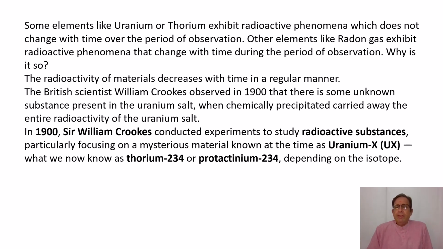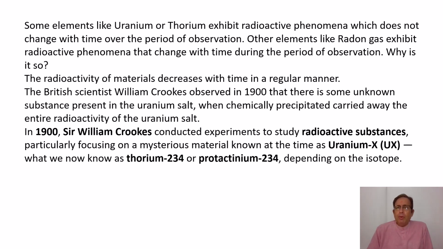So generally in radioactive materials, the activity reduces in a regular manner. It was first observed by a British scientist named William Crookes, who observed in 1900 that there is some unknown substance present in the uranium salt which, when chemically precipitated, carried away the entire radioactivity of the uranium salt.